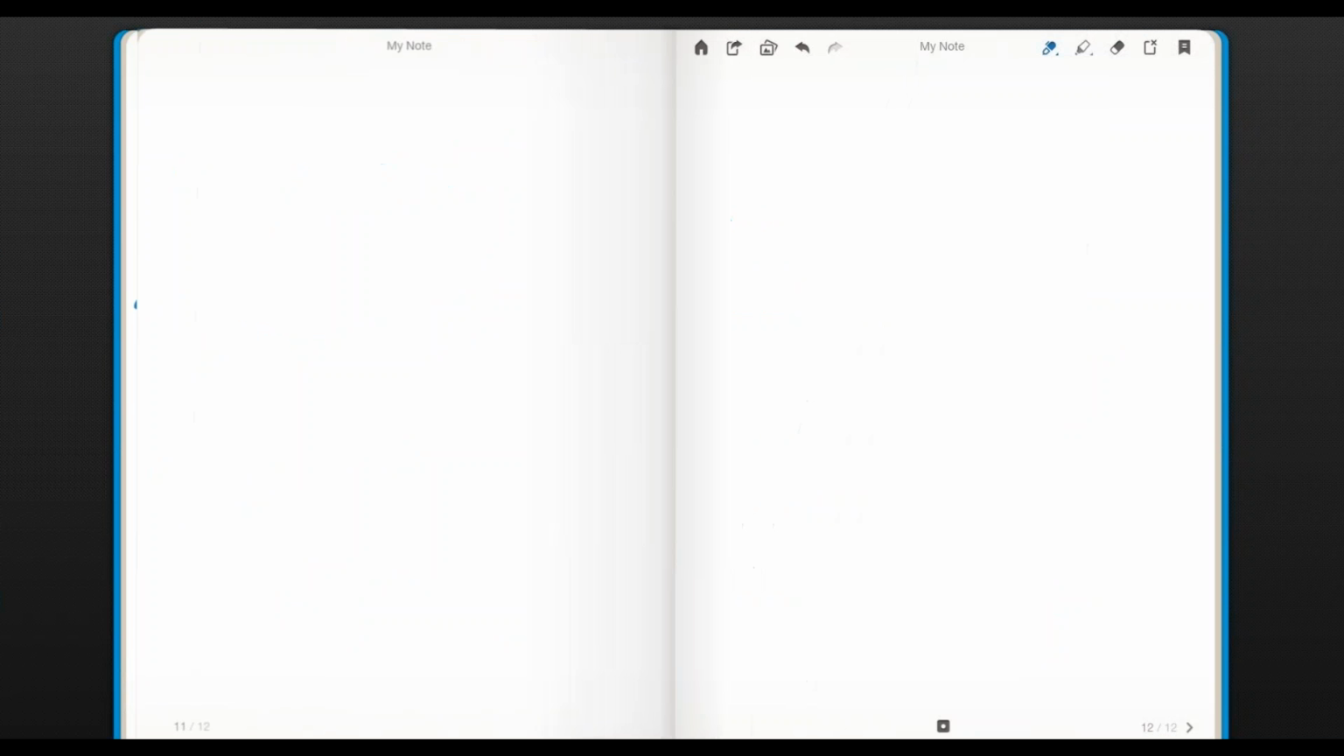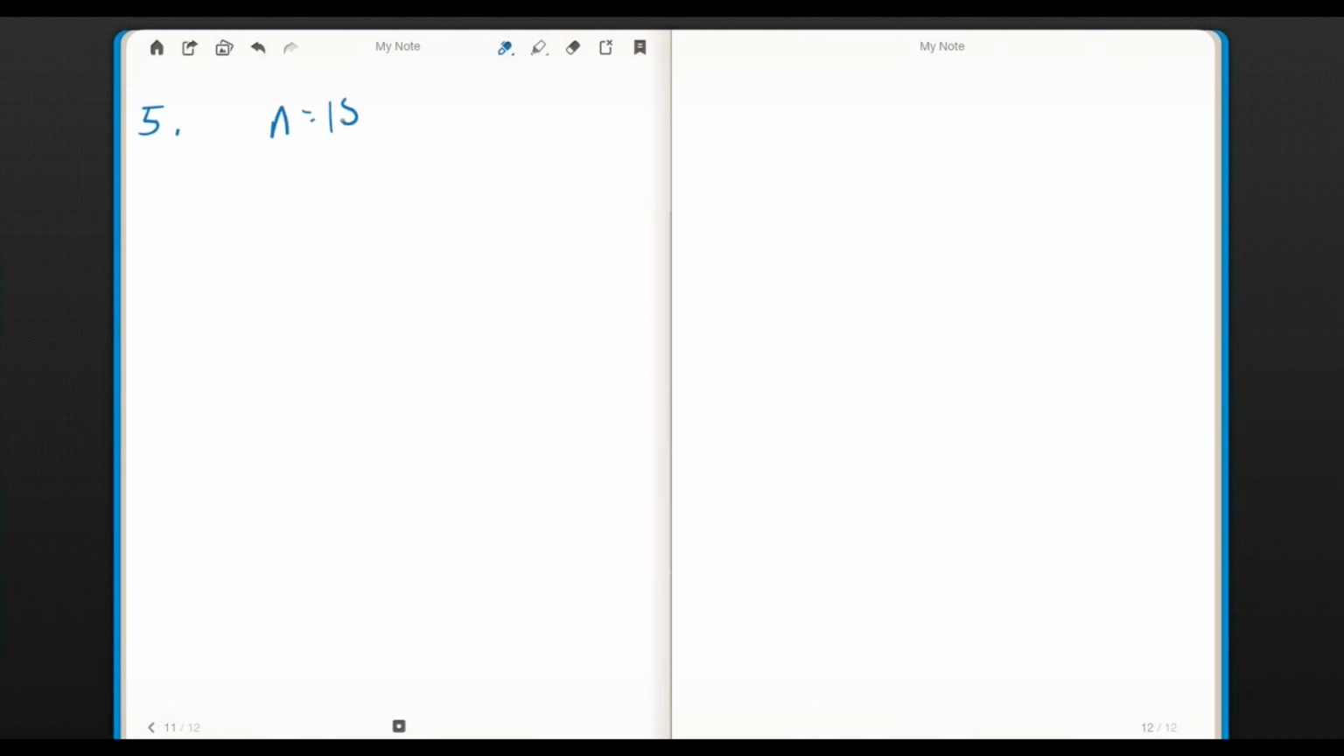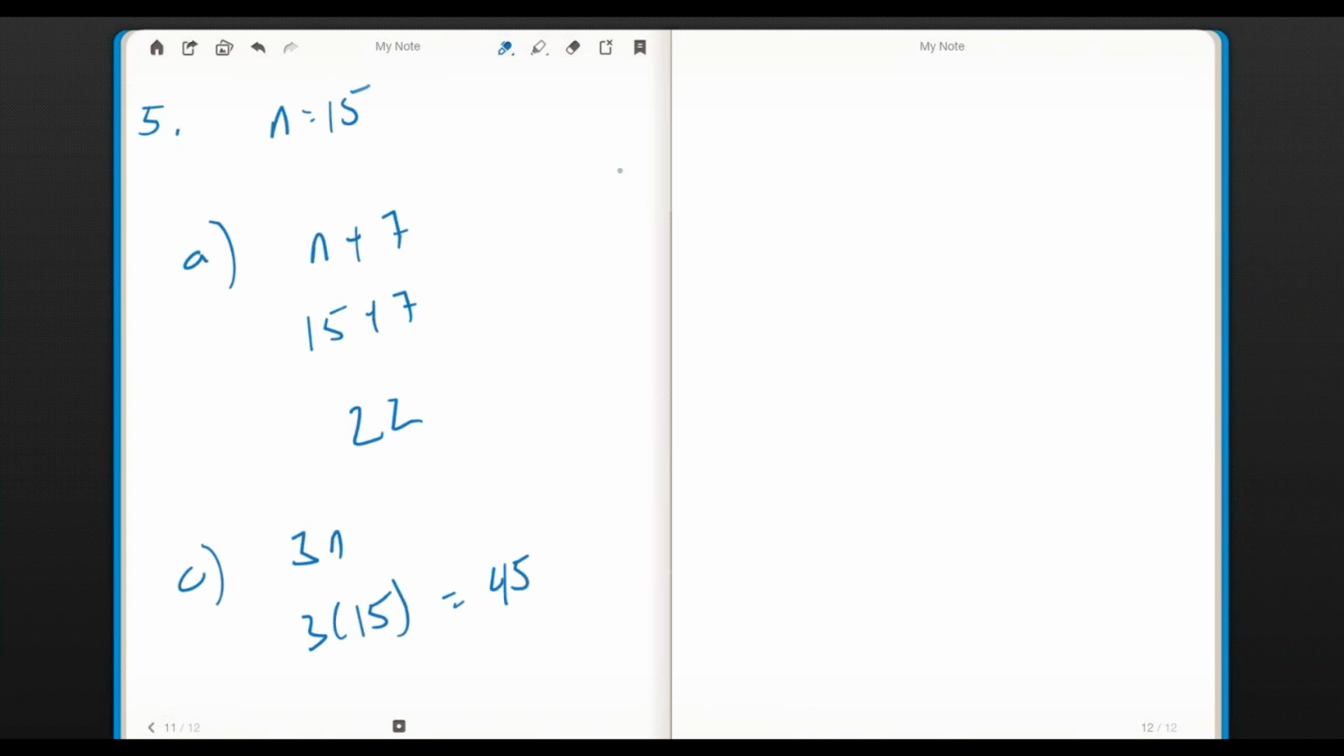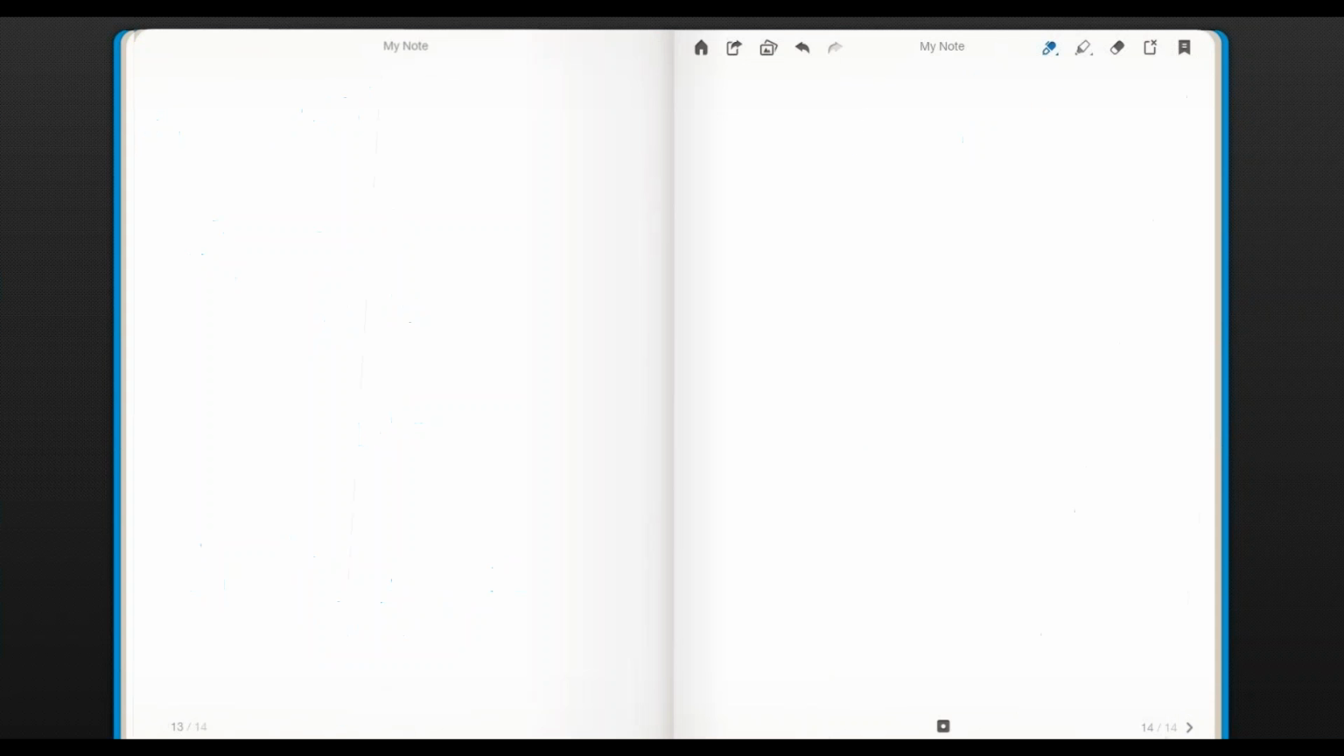Let's look at the next page, number 5. This part is very straightforward. You're just given the fact that n is 15. So each of these, you're saying if n plus 7 is 15 plus 7, that's equal to 22. Part C, 3n is 3 times 15. That's equal to 45. Part E, if you have n over 5, that's the same thing as 15 over 5. That's equal to 3. So we're just following the math skills that they give us to do. Not a big process or difficulty level there.